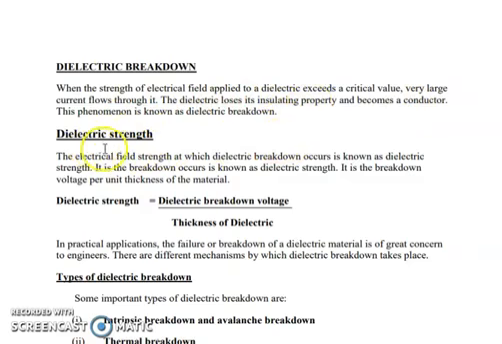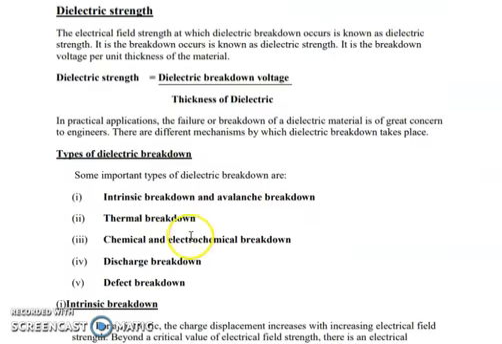Dielectric strength. It is the electric field strength at which breakdown occurs. In general, electric field is nothing but voltage by distance. What is the voltage here? Breakdown voltage. What is the distance here? Thickness of the dielectric. So the electric field strength at which breakdown occurs, in other words dielectric strength, is equal to dielectric breakdown voltage by thickness of the dielectric.